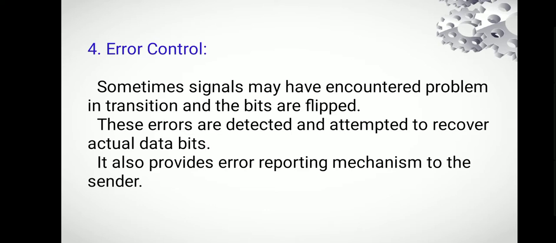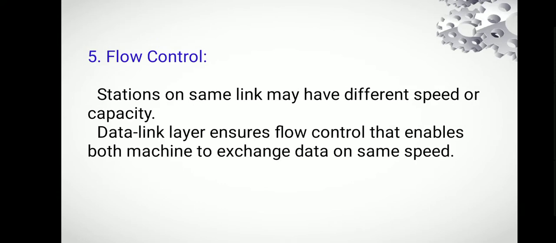Error control. Sometimes the signal may encounter problems in transition and the bits are flipped. These errors are detected and an attempt is made to recover the actual data bits. It also provides an error reporting mechanism to the sender. Flow control. Stations on the same link may have different speed or capacity. Data link layer ensures flow control that enables both machines to exchange data at the same speed.